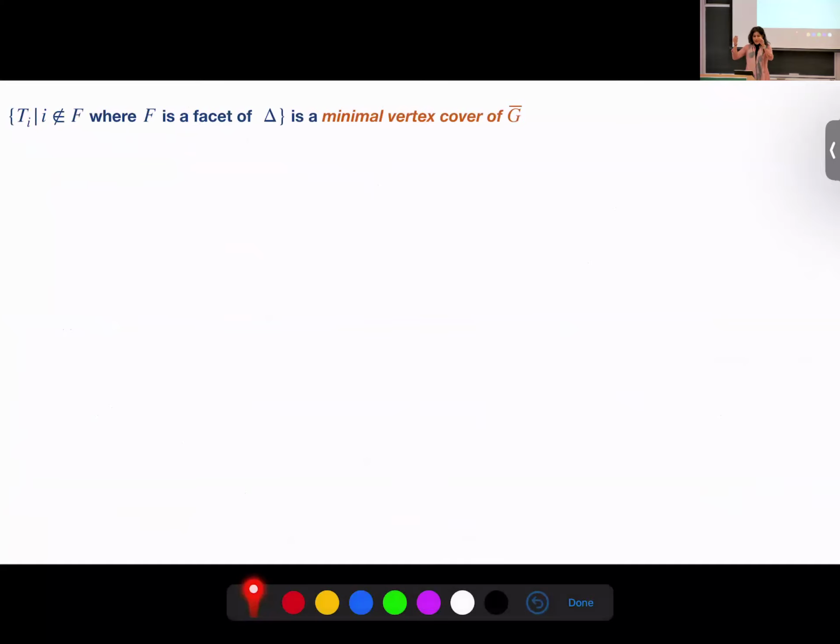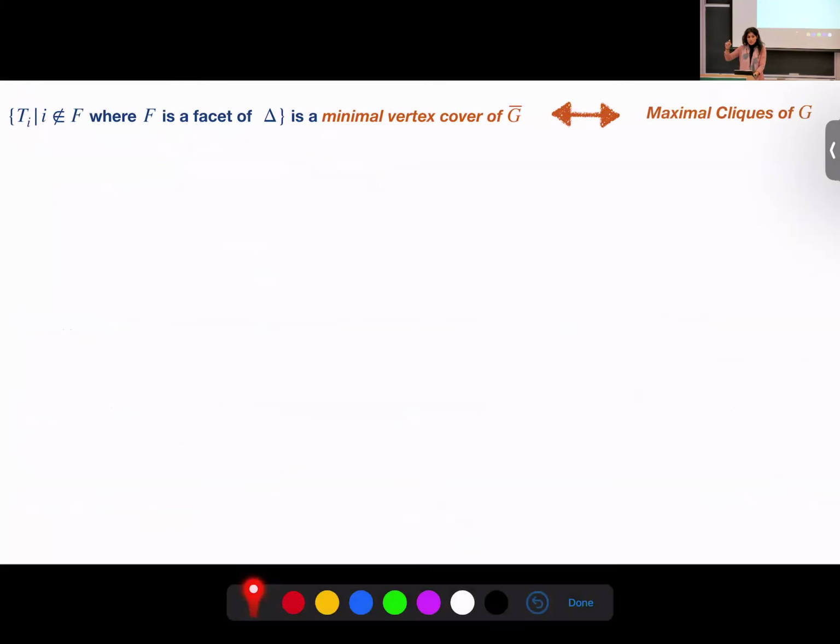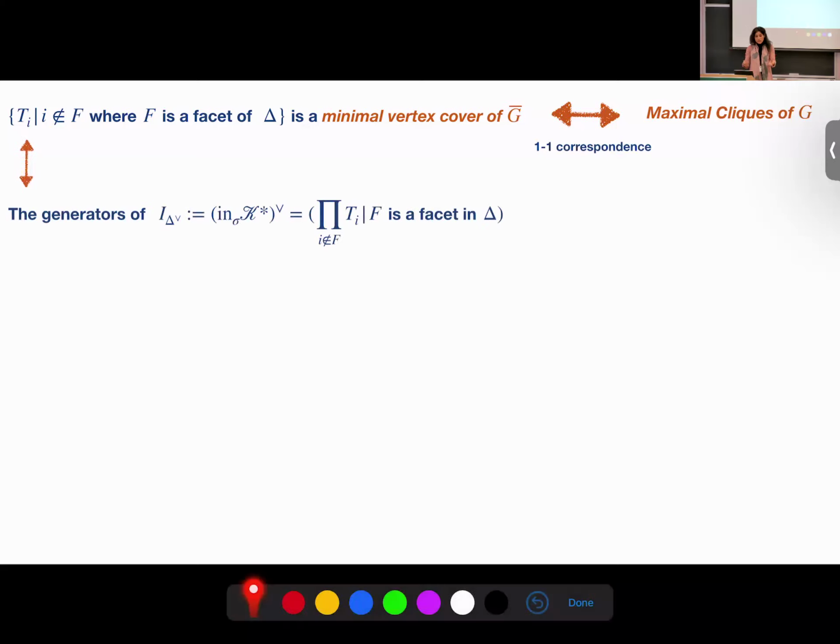So summing up, we have minimal vertex cover of G complement. So it is exactly corresponding to Ti when i comes from the facets of this clique complex, each of which corresponds to a maximal clique. They are not the same. They are in one-to-one correspondence. And also we have Alexander dual. Alexander dual is generated by the product of these T variables coming from one minimal vertex cover. If you can find all of the minimal vertex covers, product all of these Ti's, you have all of the generators of Alexander dual.